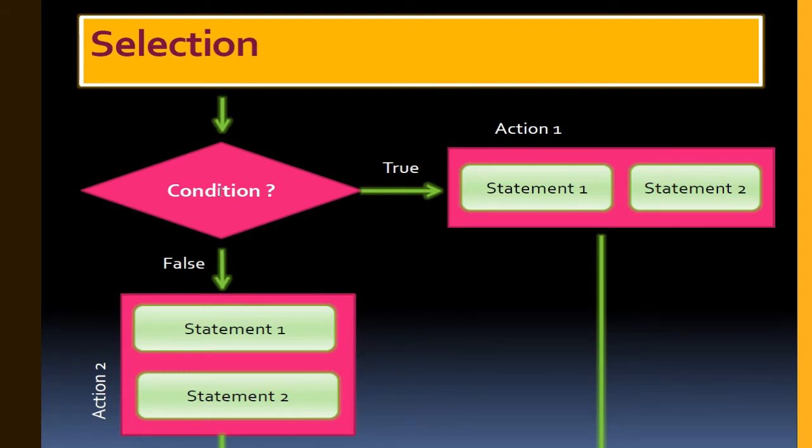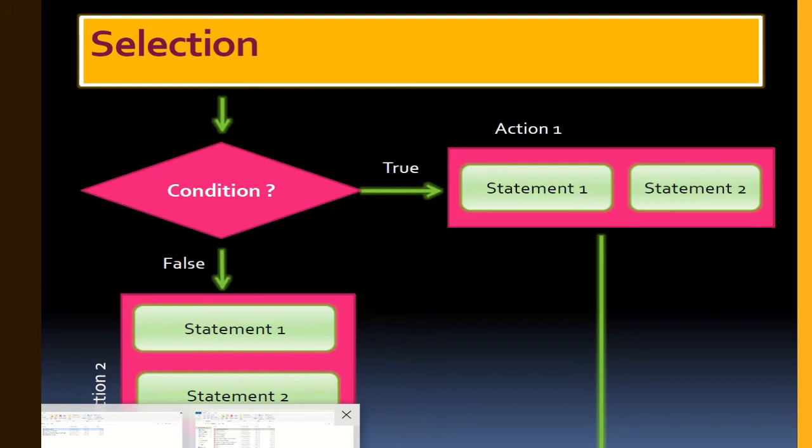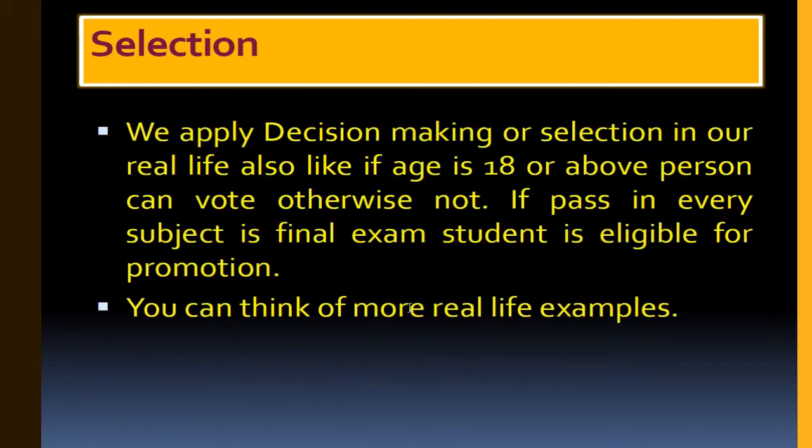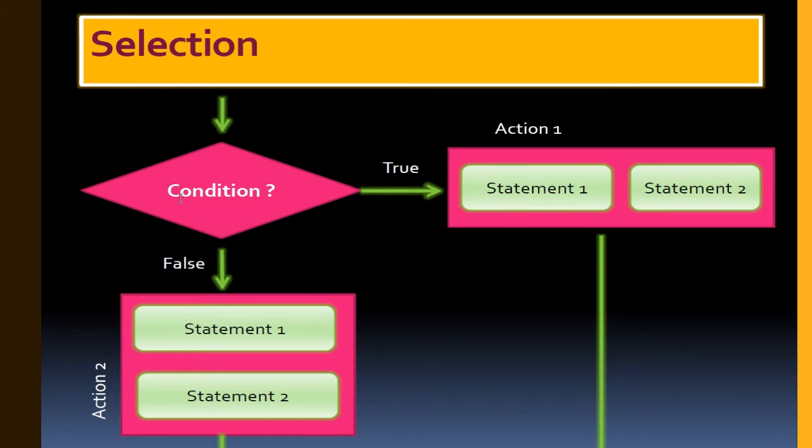Next is, if the condition is false, then it will run the second action, which depends on many statements inserted over here. Okay, so see, we apply decision making or selection in our real life also. Like if age is 18 or above, a person can vote, otherwise not. So in the previous case, if I give age equals 18, then the condition becomes true, and the person is eligible to vote, so the statement will run.